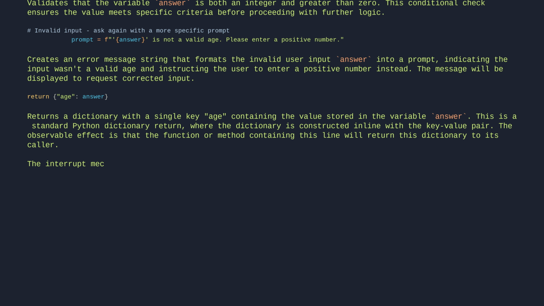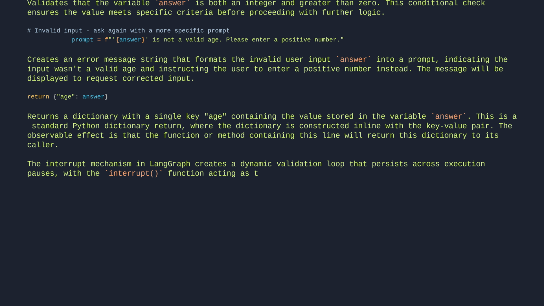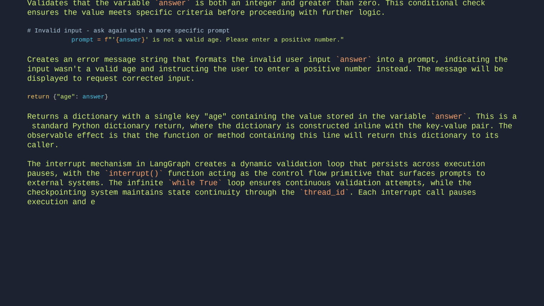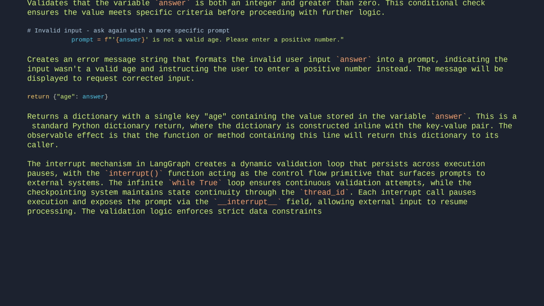The interrupt mechanism in LangGraph creates a dynamic validation loop that persists across execution pauses, with the interrupt function acting as the control flow primitive that surfaces prompts to external systems. The infinite while True loop ensures continuous validation attempts, while the checkpointing system maintains state continuity through the thread ID. Each interrupt call pauses execution and exposes the prompt via the interrupt field, allowing external input to resume processing. The validation logic enforces strict data constraints. Only positive integers are accepted, while the dynamic prompt updates provide immediate feedback for invalid inputs.